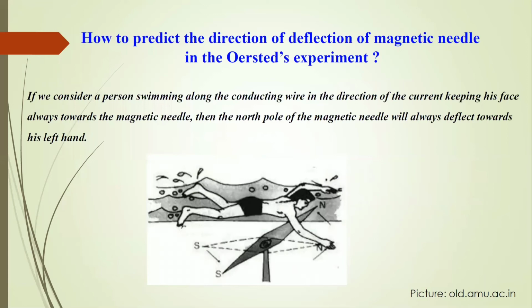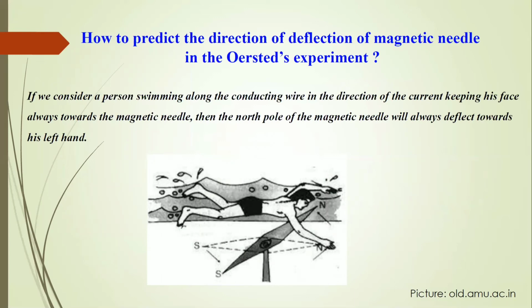Here we use a law termed Ampere's swimming rule to predict the direction of deflection of the magnetic needle in the Oersted experiment. As we have seen, depending upon the direction of the current flowing in the conducting wire, the deflection of the magnetic needle changes. From this easy rule, we can obtain the direction of deflection of the magnetic needle.